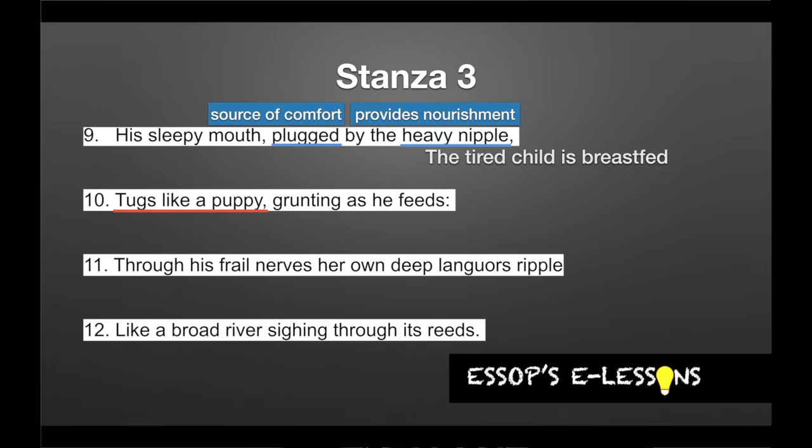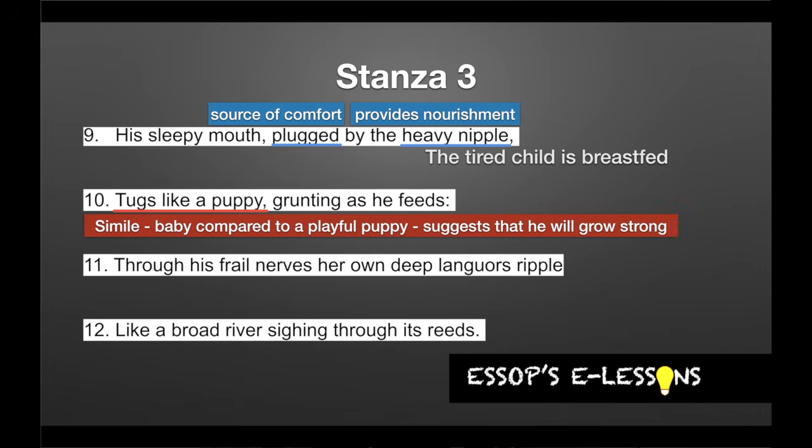In line 10, we see he tugs like a puppy. So an interesting comparison here. It's a simile. We know that from the use of the word like. And the baby is compared to a playful puppy. So this could suggest many things.